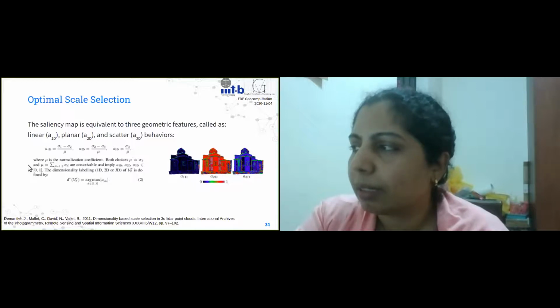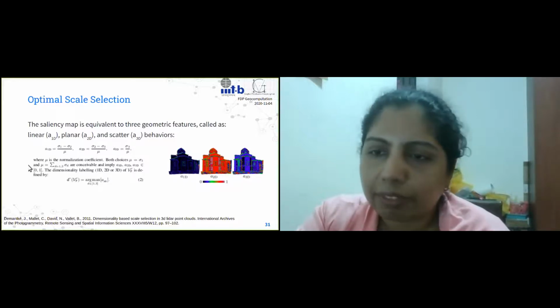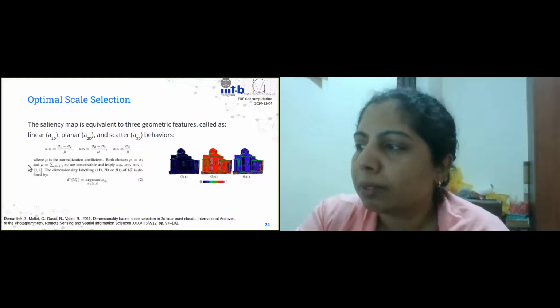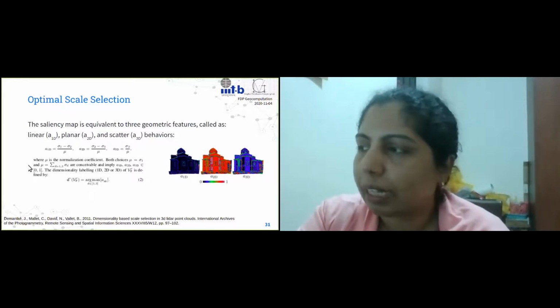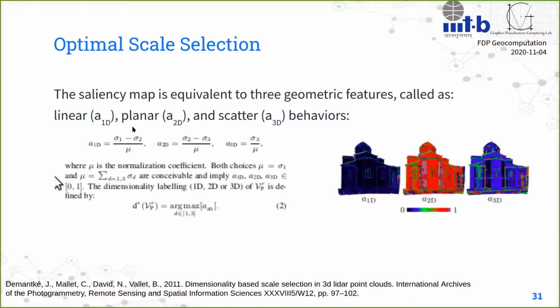So this is my visualization of, say, when you're looking at only the line type, the saliency map. So that is the CL map, the A1D as they call it, which is the linear map. This is the A2D, which is the planar map, and this is A3D, which is the volumetric or scatter map.